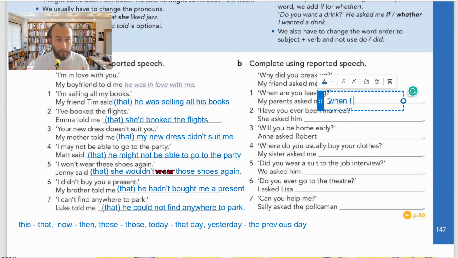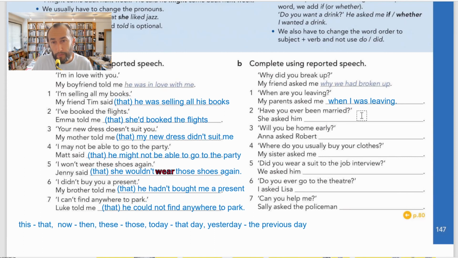When are you leaving? Present continuous. So I changed to past continuous: when I was leaving. That's it. Number 2, have you ever been married?